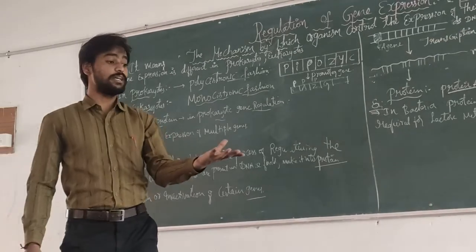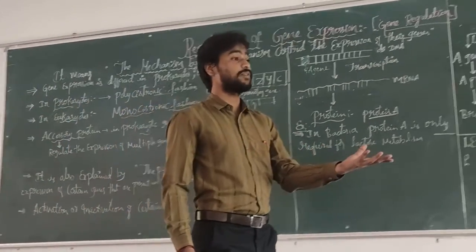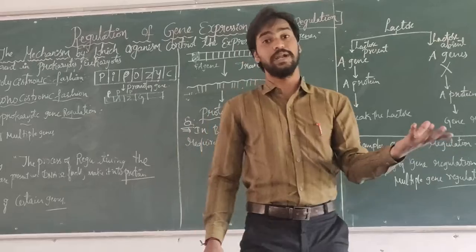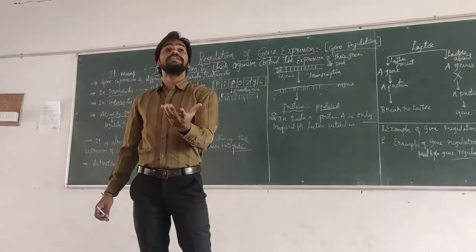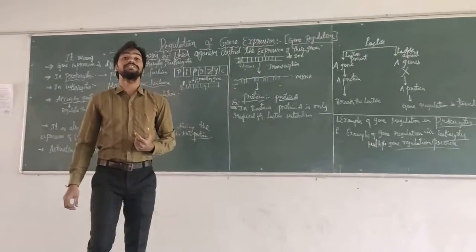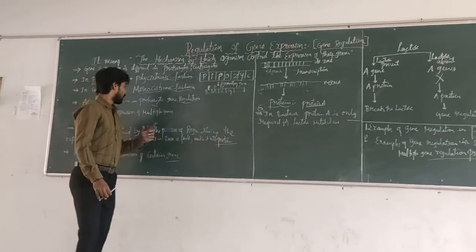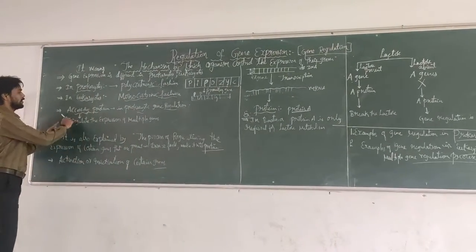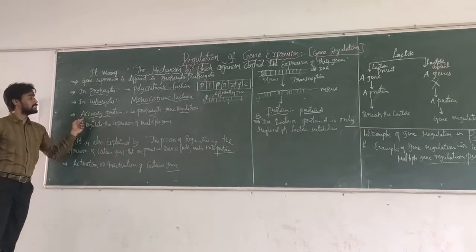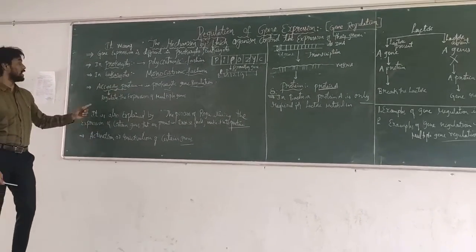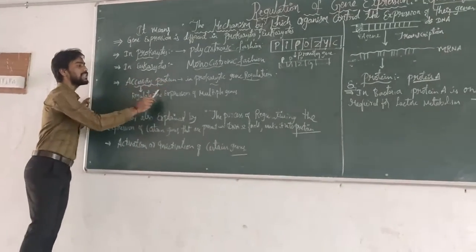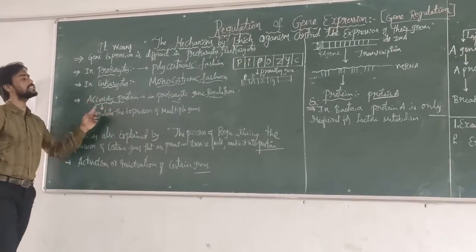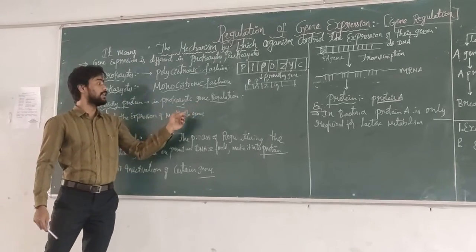When the environmental condition is favorable, the gene regulation in prokaryotes is carried out. Next, the availability of resources also affects the regulation of gene expression in prokaryotes. Next, one more important factor in prokaryotic gene regulation is the accessory protein. The accessory protein plays an important role in the regulation of gene expression in prokaryotes.